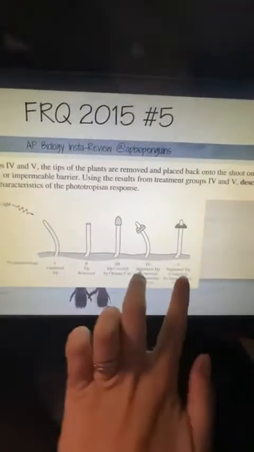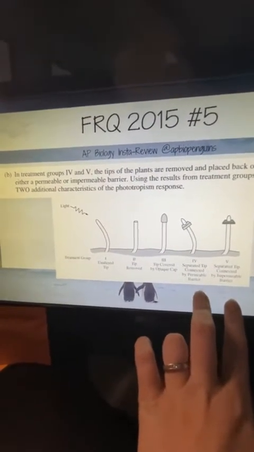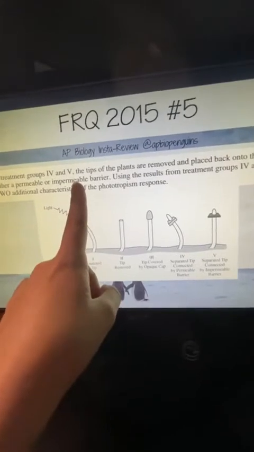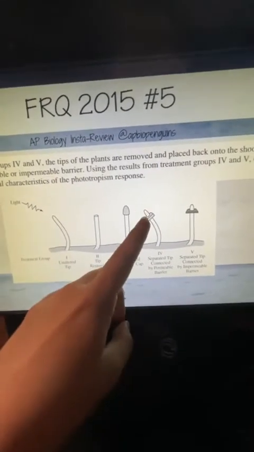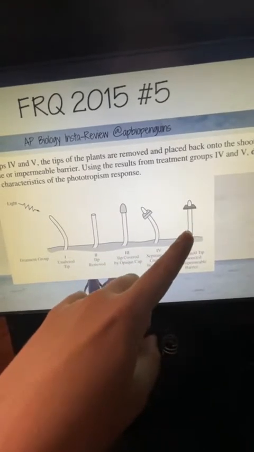Okay. So now the second part is a little bit harder for us to pull from data. You're going to have to use a little bit of knowledge here. In treatments 4 and 5, the tips of the plants were removed and placed back onto the shoot using a permeable or impermeable barrier. Well, first thing, what is a permeable barrier? It means the stuff can get through it. What does impermeable mean? Stuff cannot get through it.